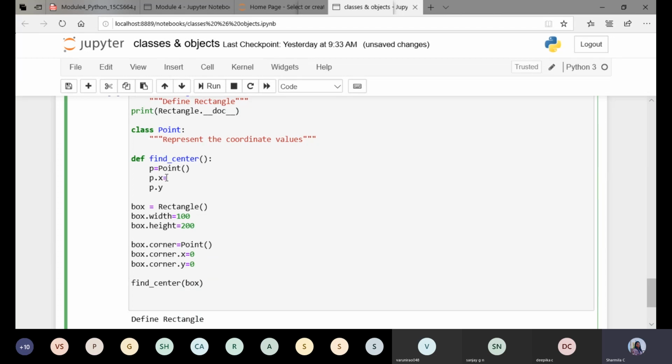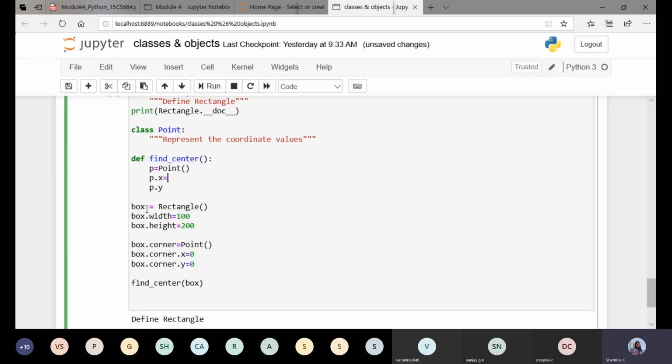Where p.x is going to calculate the middle value of the width, and this is the middle value of the height. Now where is the width here? It is box.width. So I'm passing this box itself as an object. The object is passed as an argument to the function. What is the function now? That is find_center.